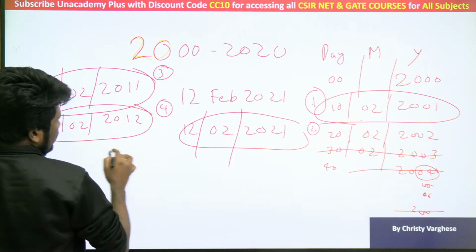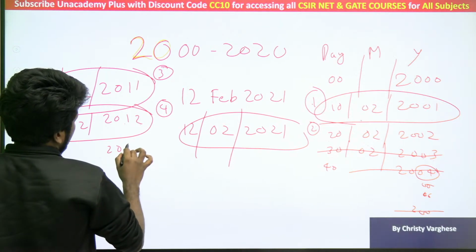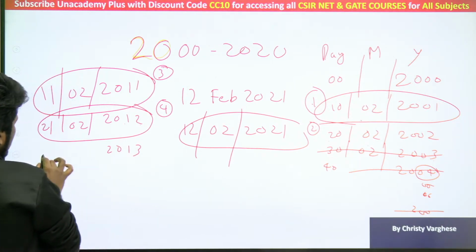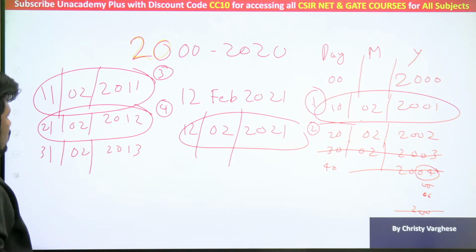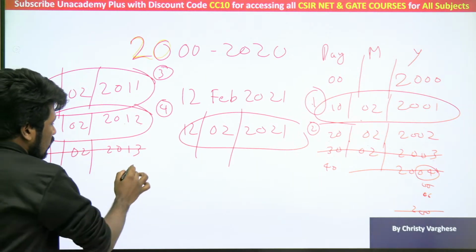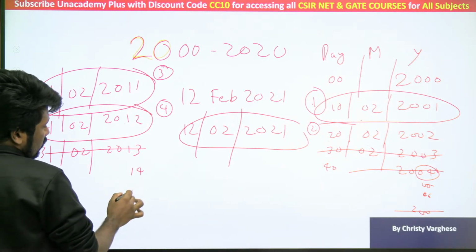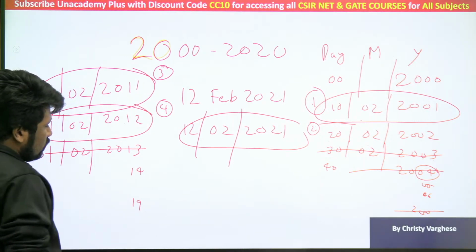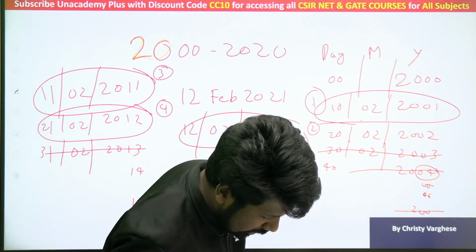Now listen, just like the previous case, the problem will come from 2013 onwards, because for 13 it should be 31 February. 31 February does not exist, so this is not working. For 14 also, you need 41, does not work. 51 you need. So till 19 it will not work. And I think the question is till 2020. Anyone remember?